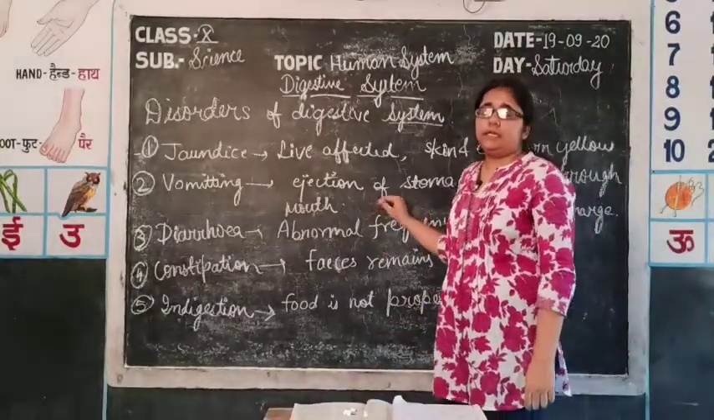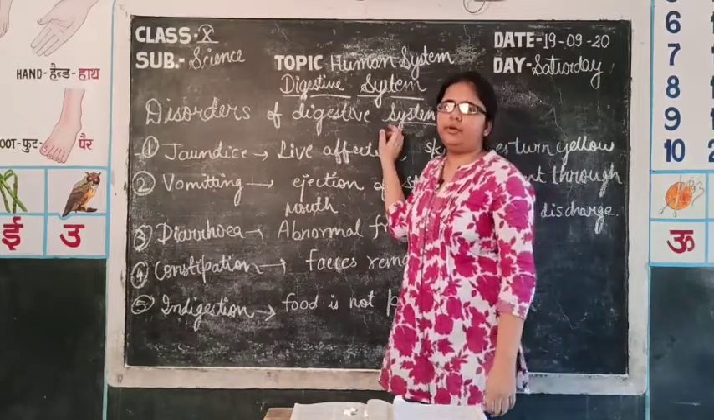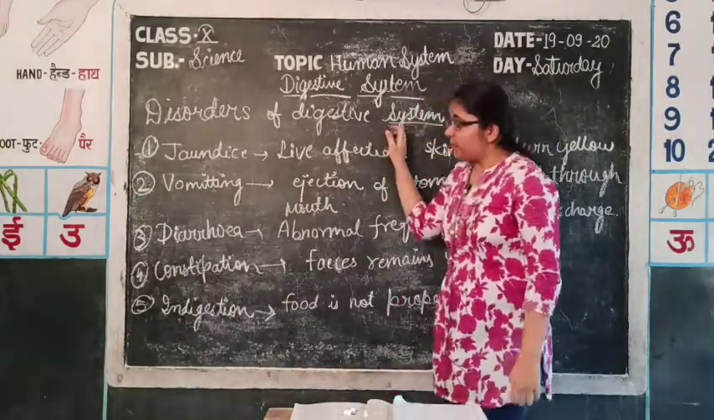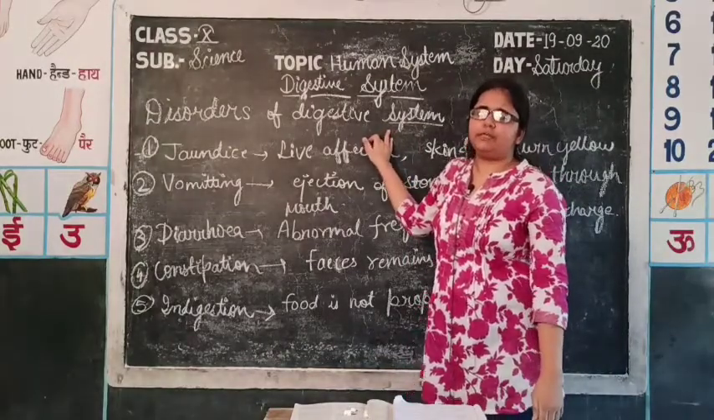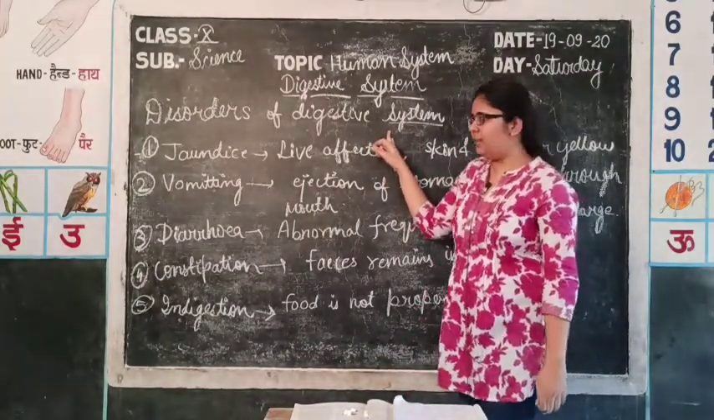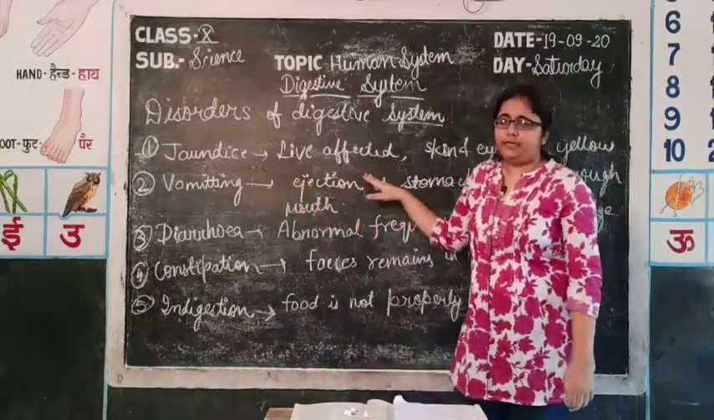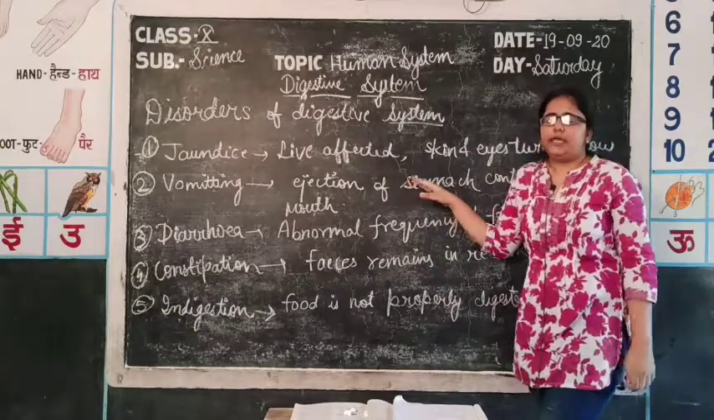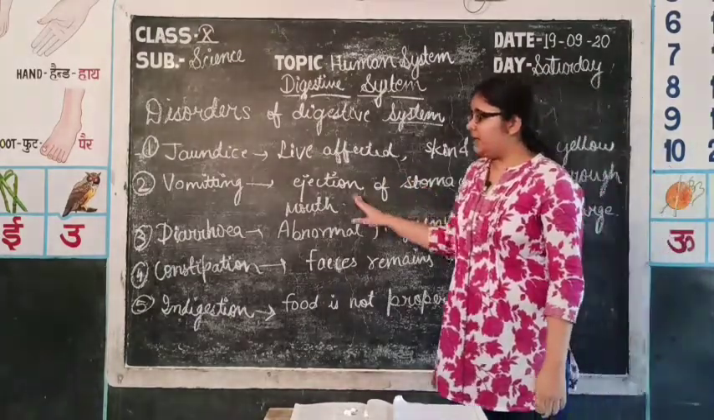Now let us study the disorders of the digestive system. This topic is not given in your textbook. But you might have heard about these common terms, or some of you may have suffered from these diseases sometime or other. First one is jaundice, in which the liver is affected, and skin and eyes turn yellow due to the deposition of bile pigments. Second disorder is vomiting.